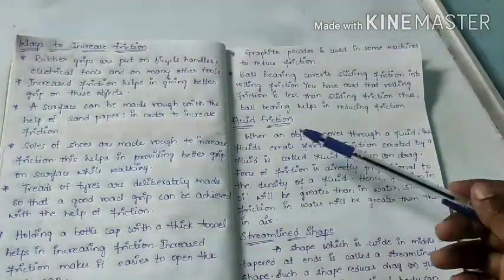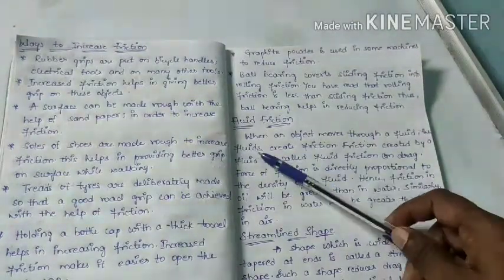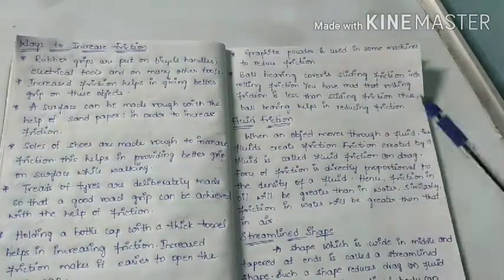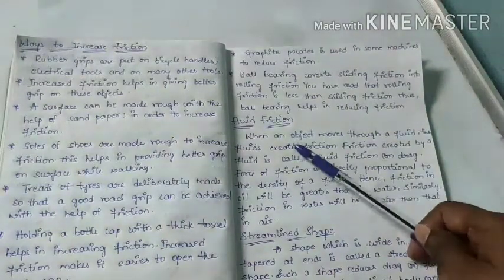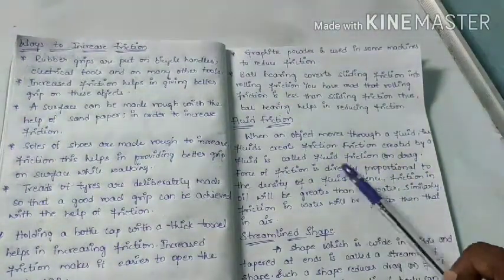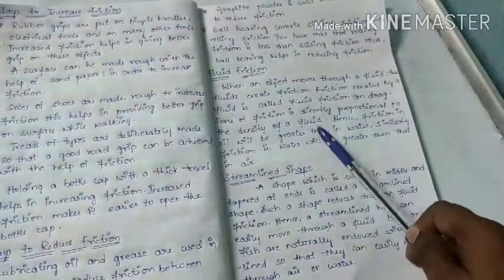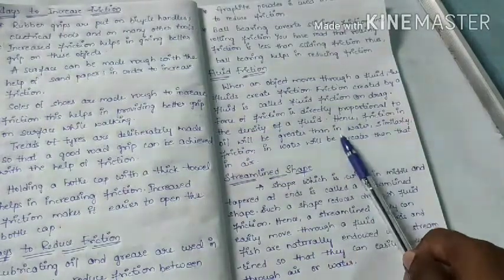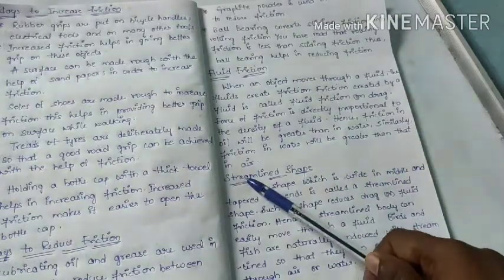Fluid friction. When an object moves through a fluid, the fluid creates friction. Friction created by a fluid is called fluid friction or drag. So what is drag? Fluid drag simply means fluid friction. The force of friction is directly proportional to the density of the fluid. Hence, friction in oil will be greater than in water. Similarly, friction in water will be greater than that in air.